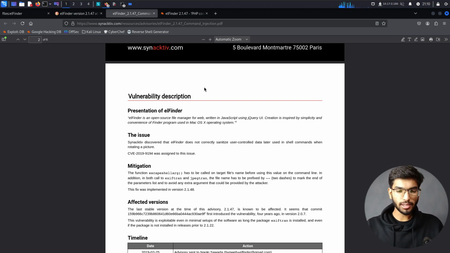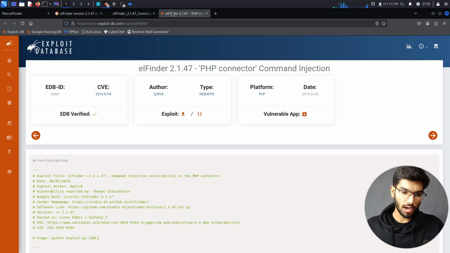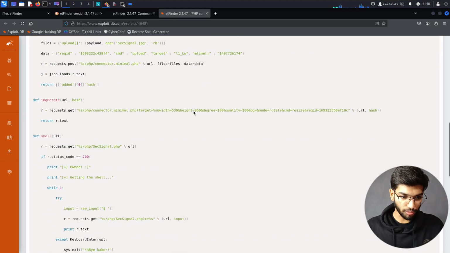You don't have to worry about it. You can go through it if you want, but I've not dug deep. I just understood how I need to solve this, and I have done it. So in exploit database, you can see the payload and the code for this.